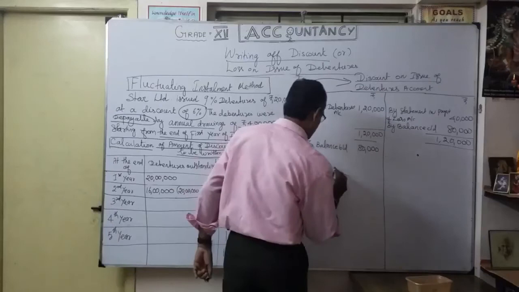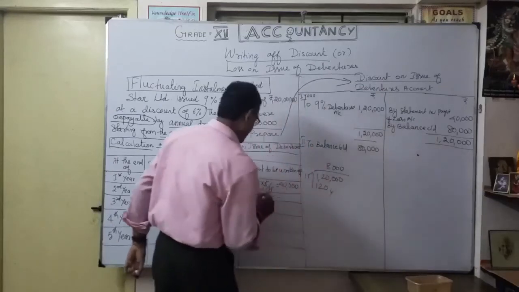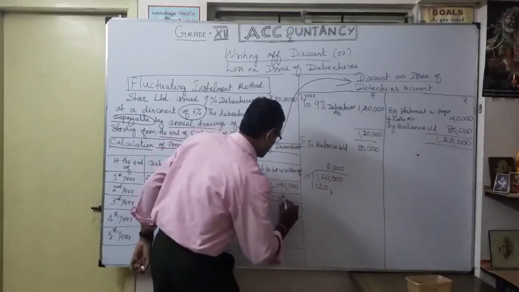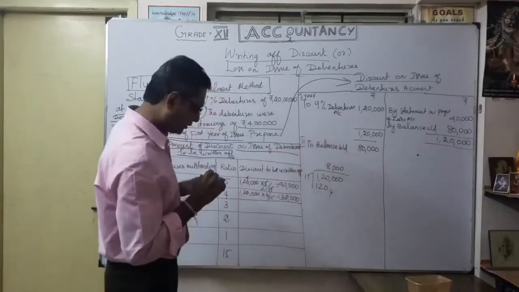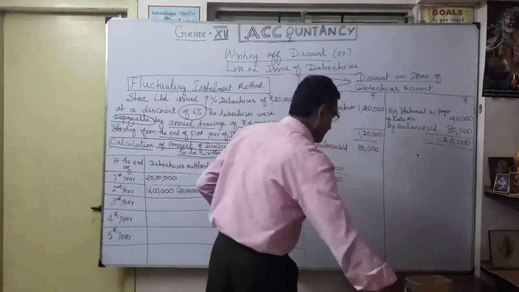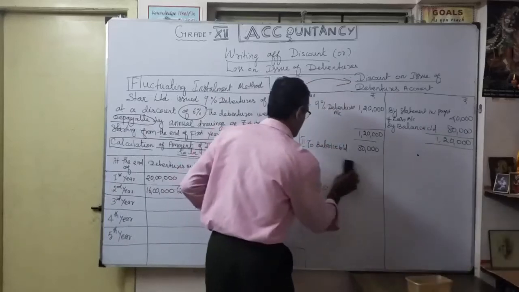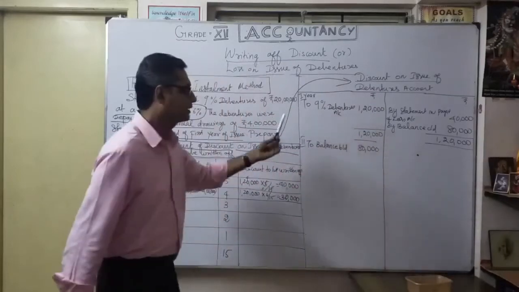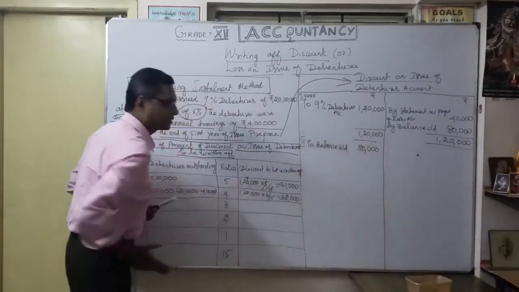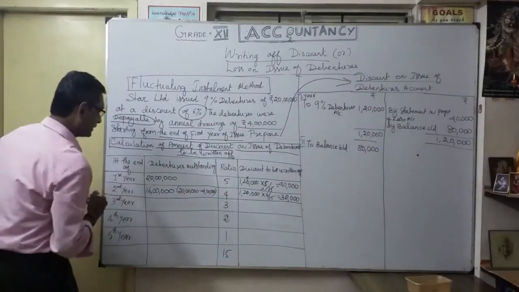So naturally 8,000. So 8,000 into 4, 32,000. Okay, the second year I am going to write off 32,000. Likewise, first you want to calculate all. For understanding purposes, we did it simultaneously. Coming to the third year.